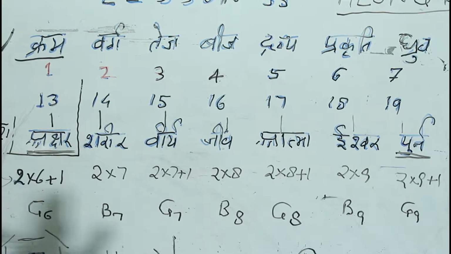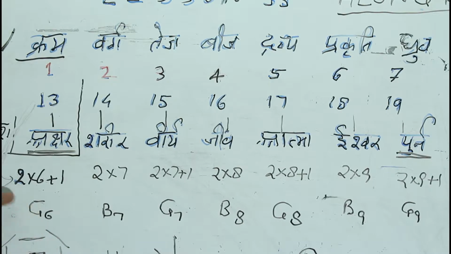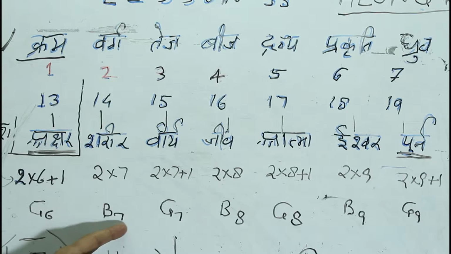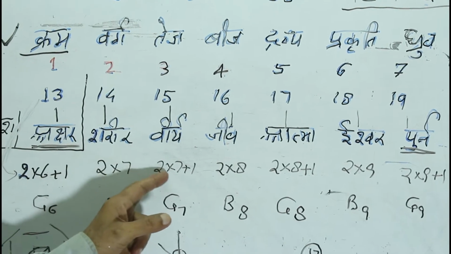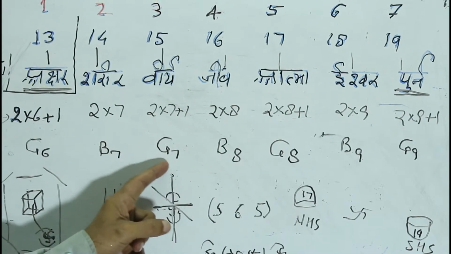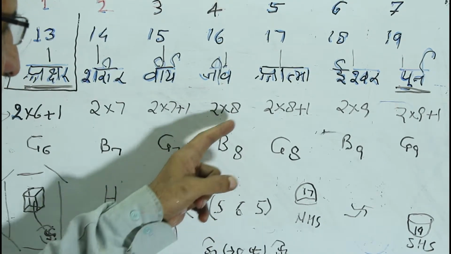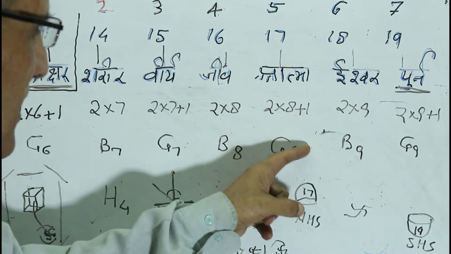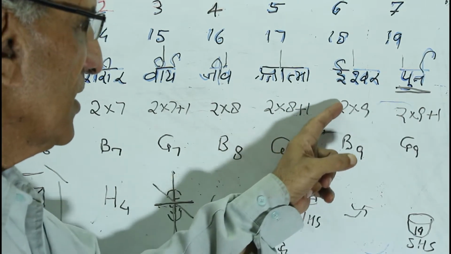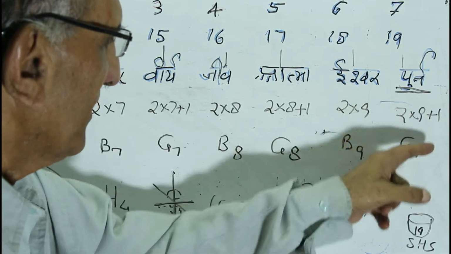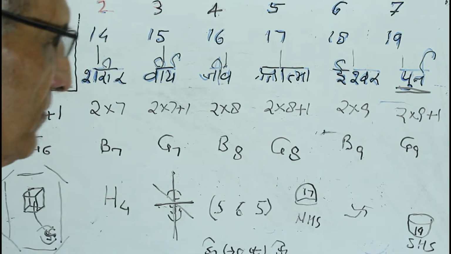One can have a pause here and see that 2 into 6 plus 1 is parallel to the geometries of 6 space. 2 into 7, 14, is parallel to the boundary of 7 space. 2 into 7 plus 1 is parallel to geometries of 7 space. 2 into 8 is parallel to the boundary of 8 space. 2 into 8 plus 1 is parallel to geometries of 8 space. 2 into 9 is parallel to the boundary of 9 space. 2 into 9 plus 1 is parallel to geometries of 9 space.